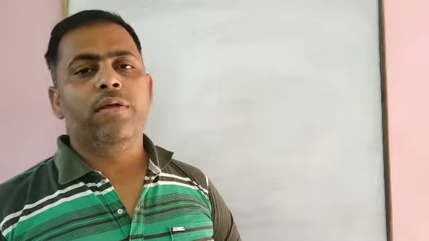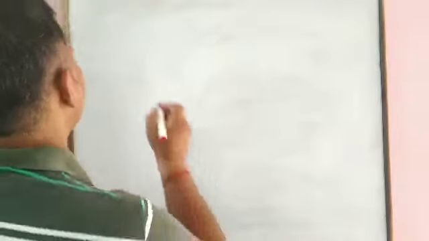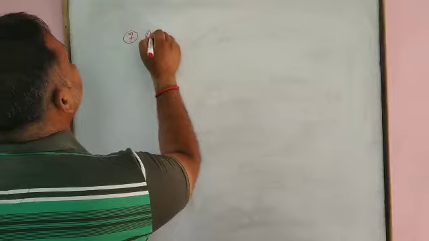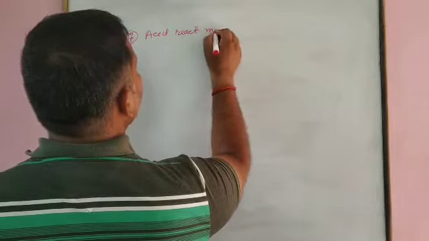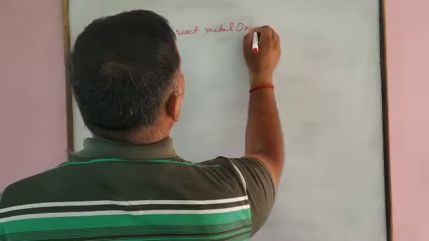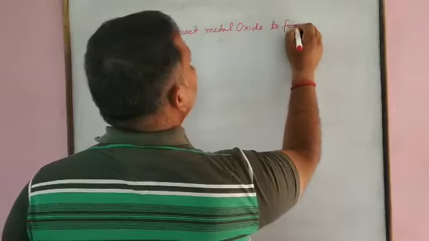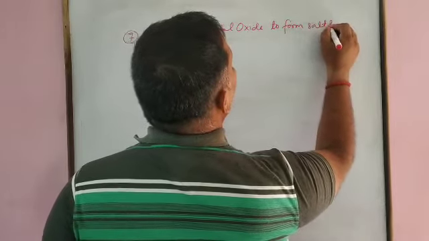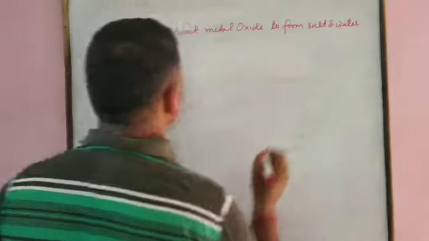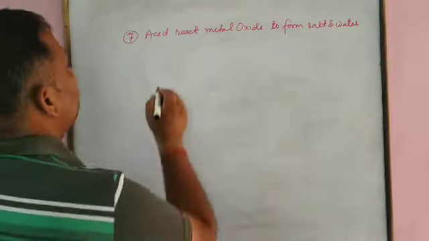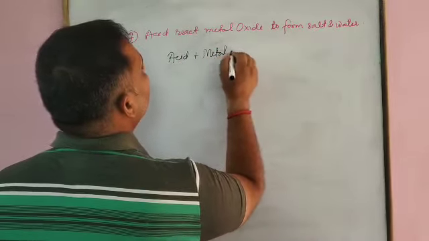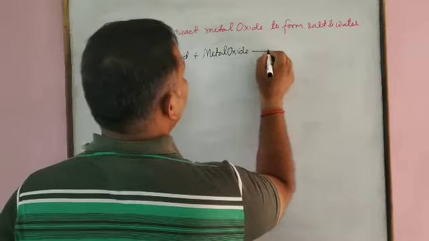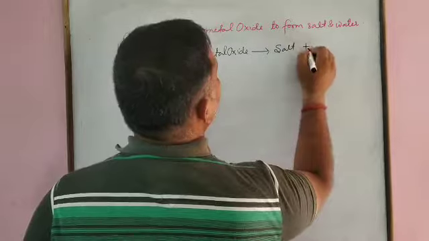To the next, we will discuss acid reacts with metal oxide to form salt and water. The 7th point. Acid reacts with metal oxide to form salt and water. Let us see. Acid reacts with metal oxide to give salt plus water.